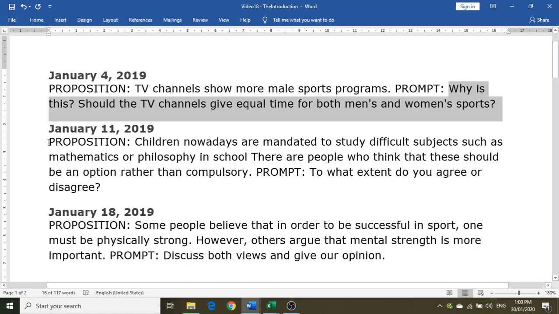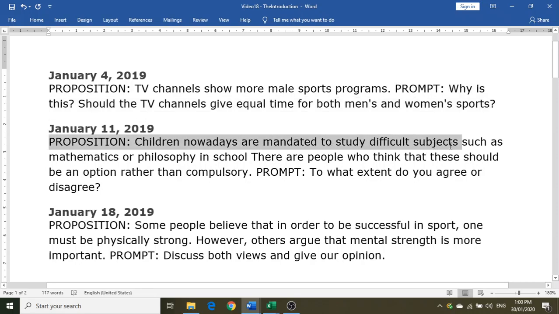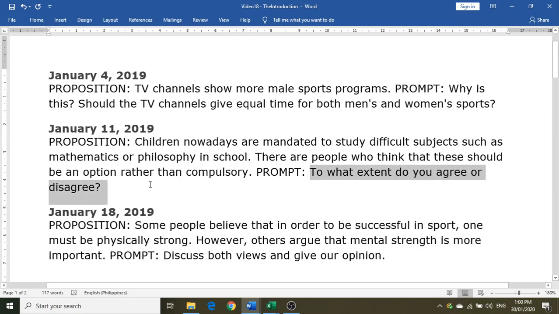For January 11, we now suddenly come up with this question. Children nowadays are mandated to study difficult subjects such as mathematics or philosophy in school. And then there should be a period there. And then there are people who think that these should be an option rather than compulsory. To what extent do you agree or disagree?